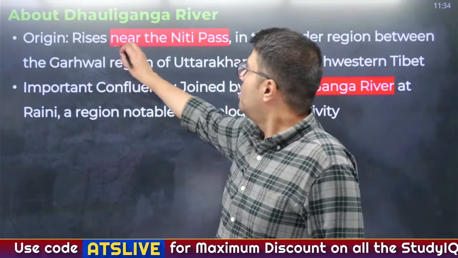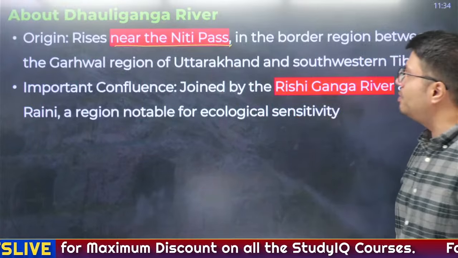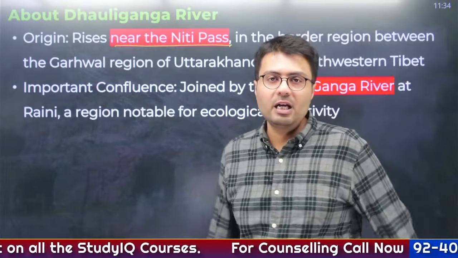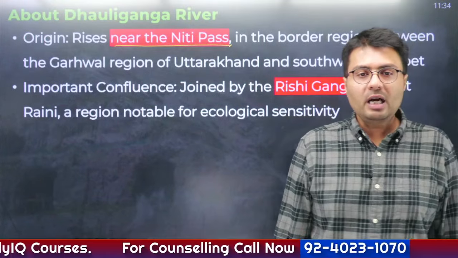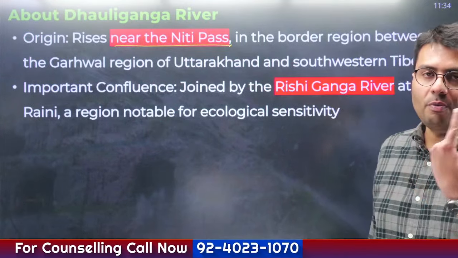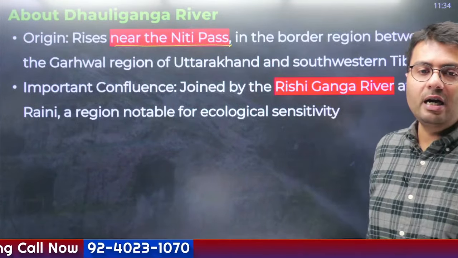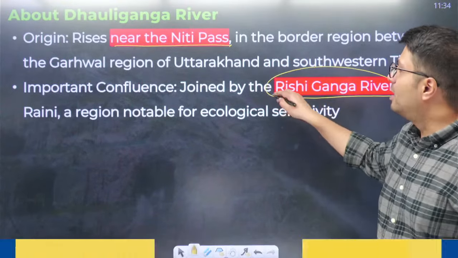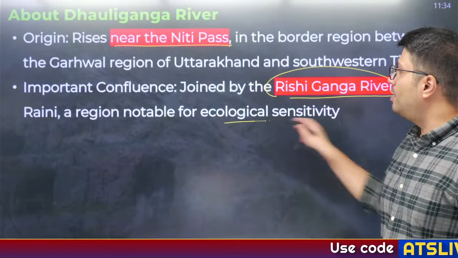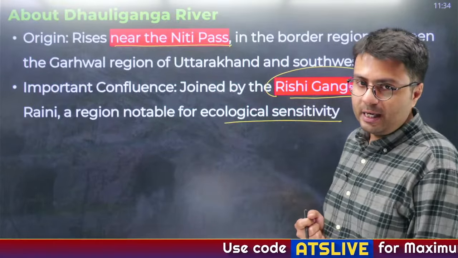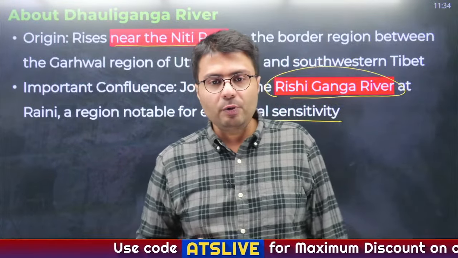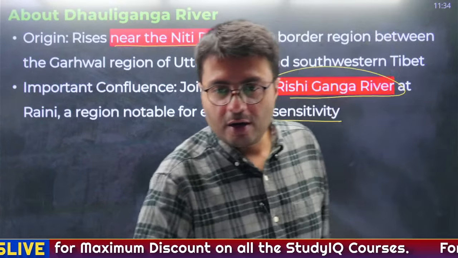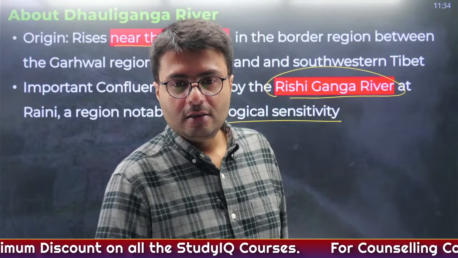Dhauli Ganga River originates near Niti Pass, which is on the border of India in Uttarakhand with China. So in Garhwal region, there is this Niti Pass, very near to which Dhauli Ganga emerges, and it is joined by Rishi Ganga River at Raini, which is a region notable for its ecological security. So Dhauli Ganga meets which river? Rishi Ganga. Okay.